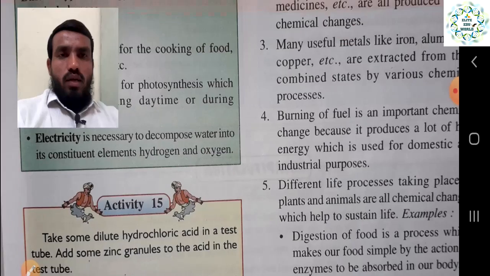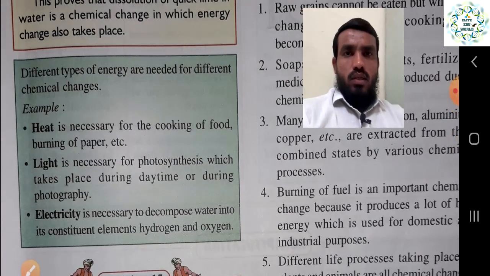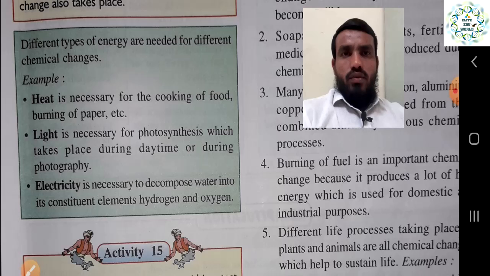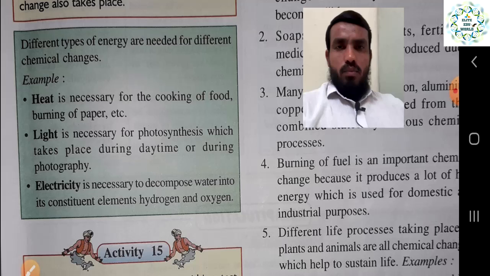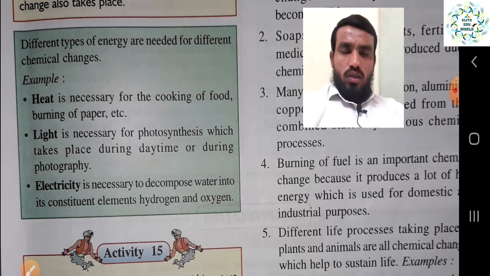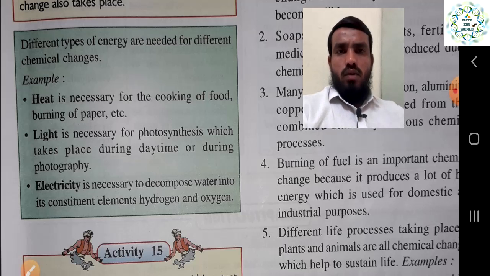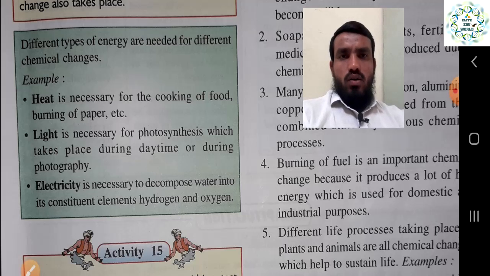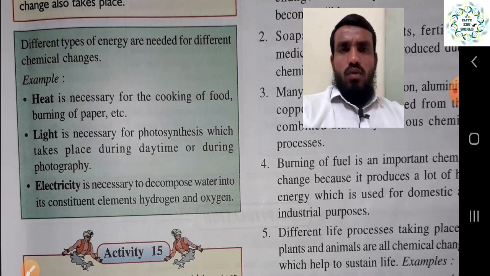In our last lecture we also discussed differences in the form of energy. We have already said that if a chemical reaction happens, it requires energy, in different forms. Sometimes it requires heat energy, sometimes light energy. Heat energy is what we use when cooking food. Without heat energy we cannot cook our food or burn paper, and whatever reactions happen require heat energy. Some reactions happen with the help of light energy, like photosynthesis, which is the best example.